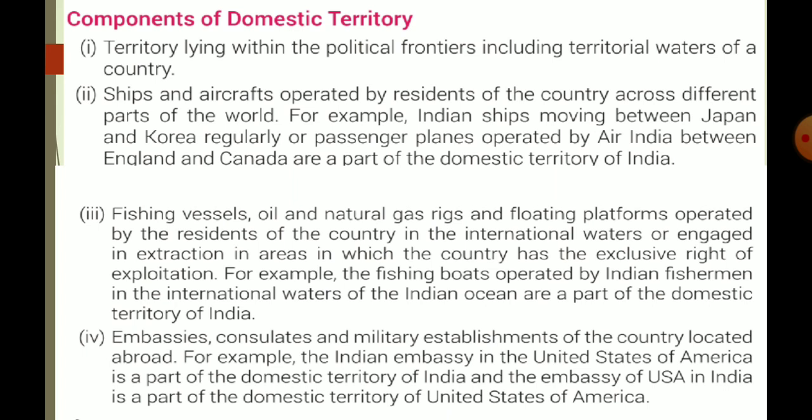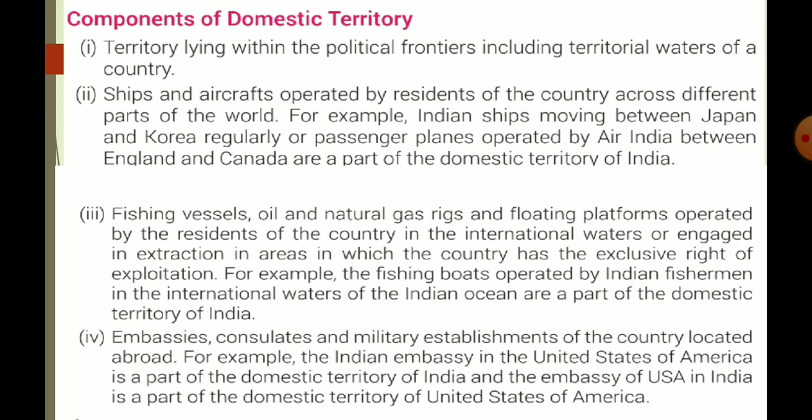In water area we include sea area on which India has exclusive right, like where Indian people do the work of fishing. These areas are used for oil and natural gas rigs.